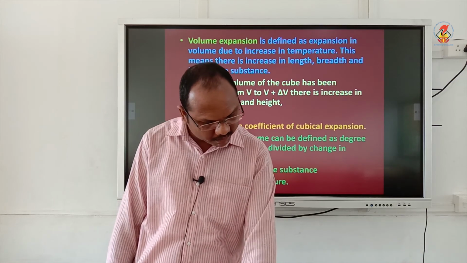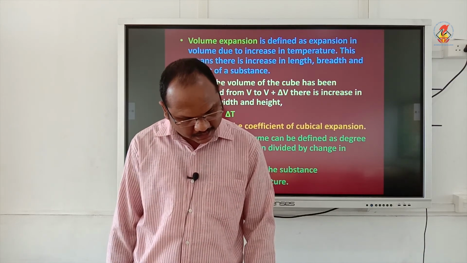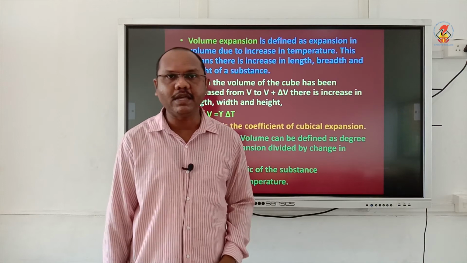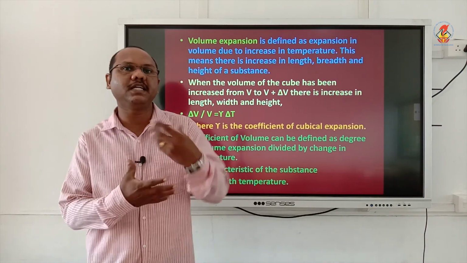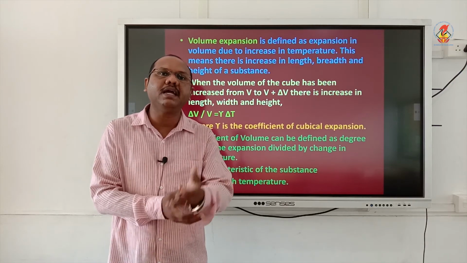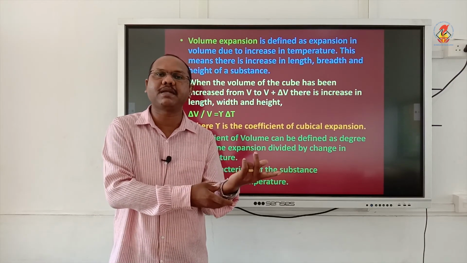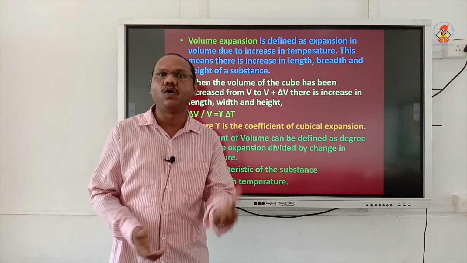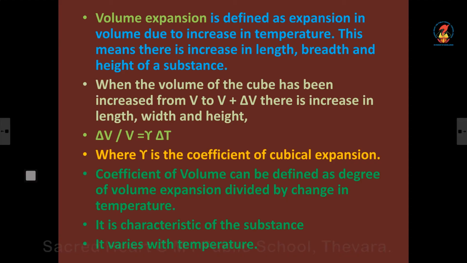So change in volume can be given as delta V. So fractional change in volume delta V by V. Delta V by V directly proportional to rise in temperature delta T, or I will say delta V by V is equal to another constant which is gamma into delta T. This gamma is called coefficient of cubical expansion. Gamma is the coefficient of cubical expansion.